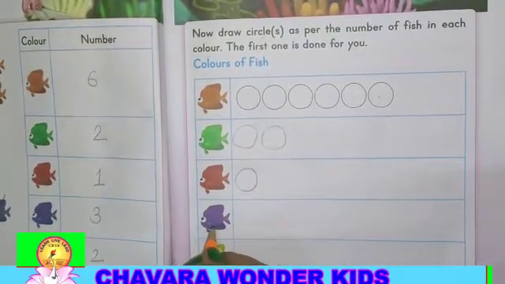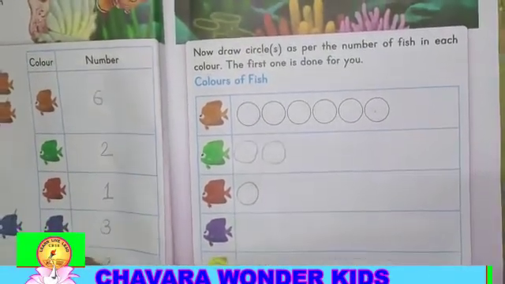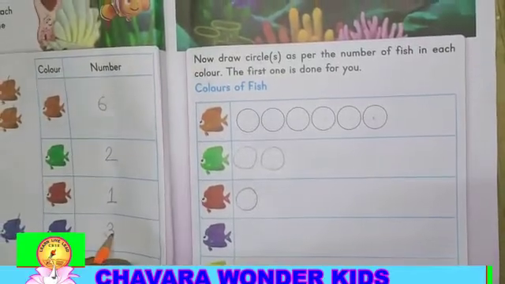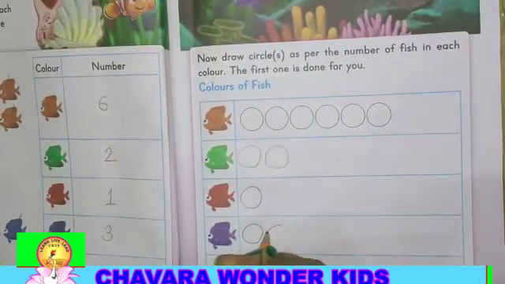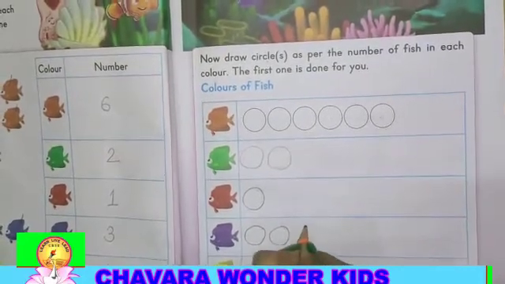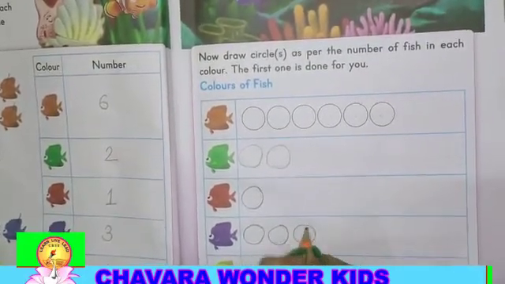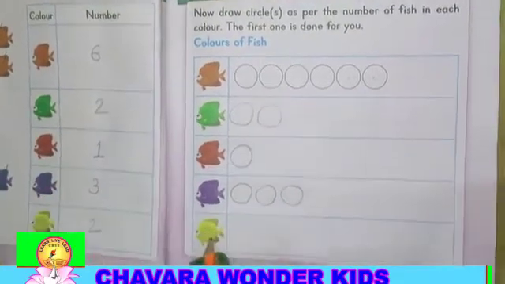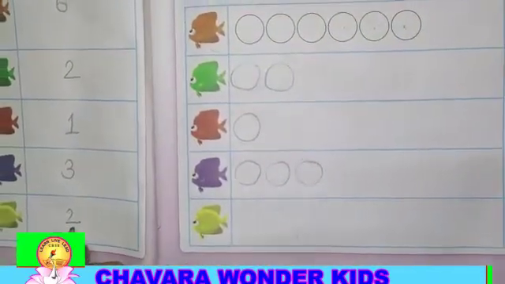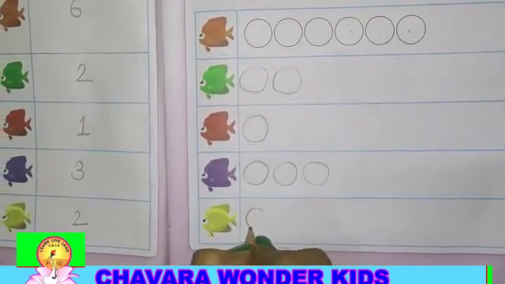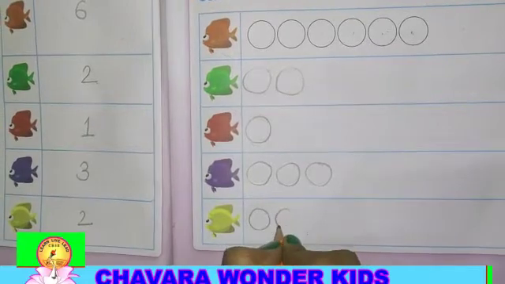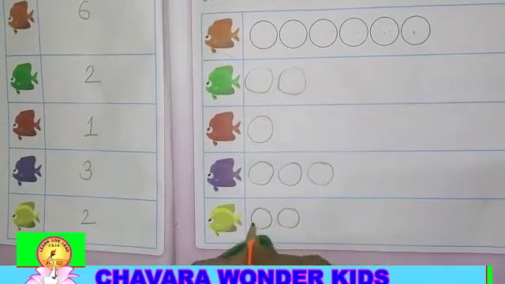Next one is purple fish. How many purple fish are there? 3. So 1, 2 and 3 circles. Okay. Now next, yellow fish. How many yellow fish are there? 2. 1 and 2. 2 circles.